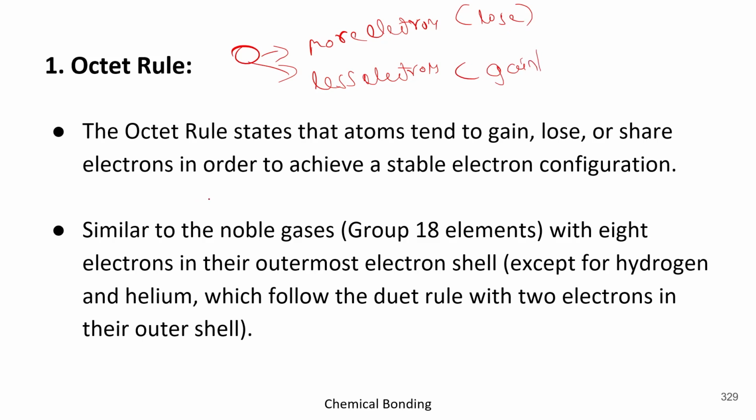Just take an example, like atom A which has 10 electrons in the outermost shell, and atom B which has 6 electrons in the outermost shell. So what did you notice in this? You notice that one atom is in surplus, whereas another atom is in scarcity.